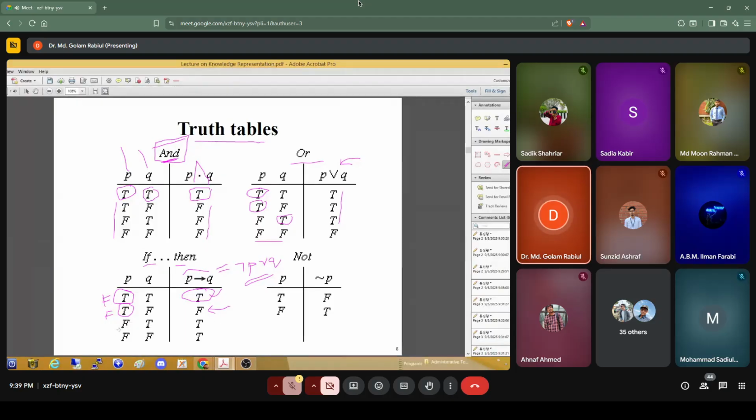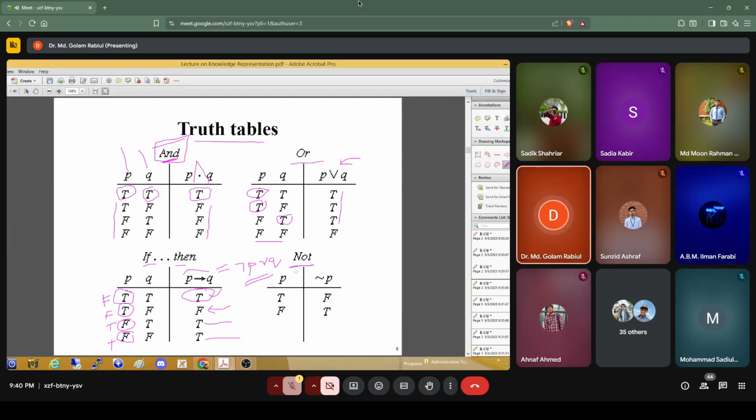For the other case, P is false, so not P will be true, and here Q is also true. True or true is true. Then here P is true, so not P will be false, and Q is false, so false or true, as it is an OR connection, means we get true. So this is called the truth table for P implies Q, or if P then Q.